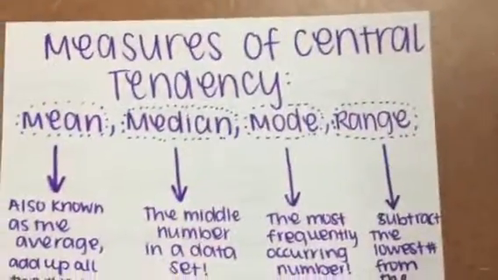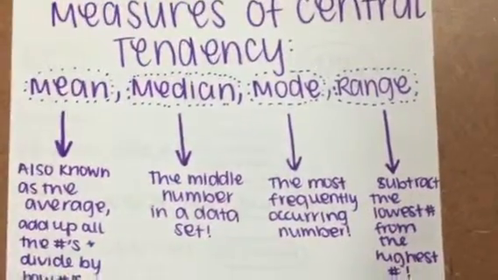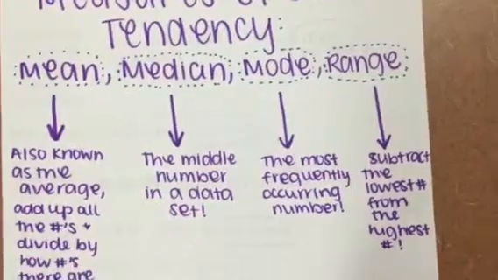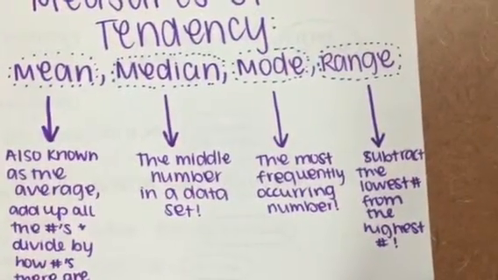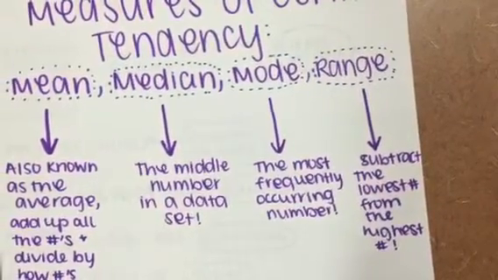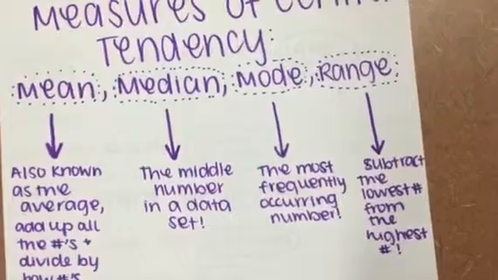Measures of central tendency. We use mean, median, mode, and range. The mean is also known as the average, and you add up all the numbers and divide by how many there are to find it. The median is the middle number in a data set. The mode is the most frequently occurring number, and the range is when you subtract the lowest number from the highest number.